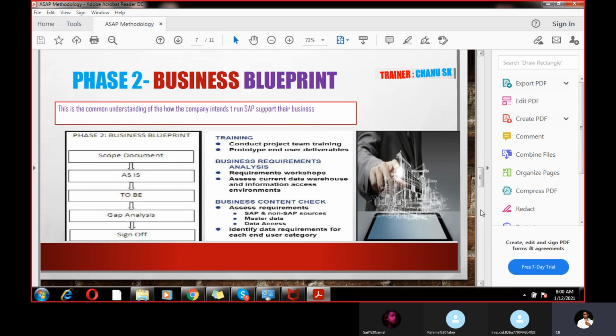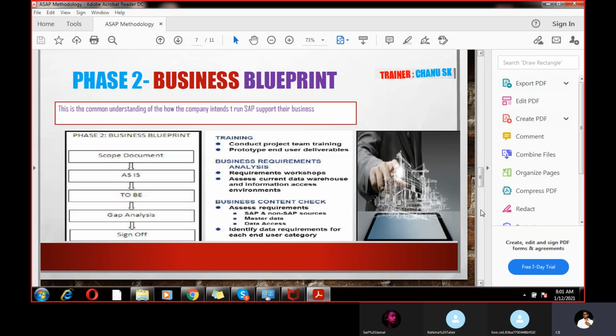For that, you will have to raise OSS notes. The company has a login to SAP, and they log into the system directly and write a message. Once SAP reads it, the SAP team will contact you and ask what the requirement is. You inform them, and they will support you in case of any gap. Sometimes it is an easy thing that we can do from our side, so there is no need to write OSS notes to SAP.